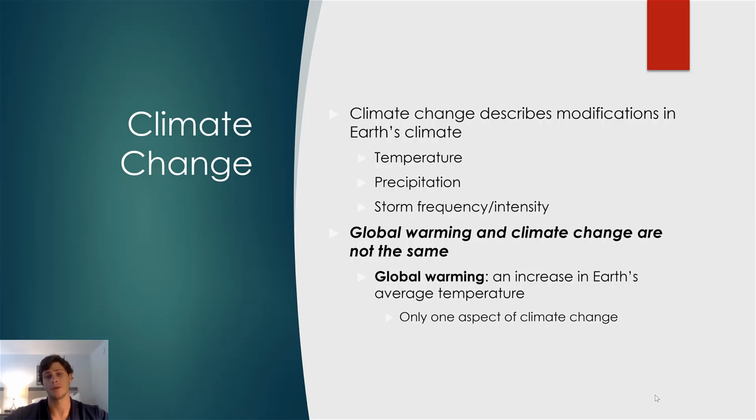Next, it'll probably be useful to define what climate change actually is. Climate change describes modifications in the Earth's climate, specifically temperature, precipitation, and storm frequency and intensity. This is not the same as global warming. Global warming focuses on only one aspect of climate change. It only looks at the average change in Earth's temperature. This doesn't necessarily reflect some of the other damaging trends in climate, such as increasing precipitation, storm frequency and intensity, and different regime changes around the entire globe. So remember that climate change is different and more severe than global warming, because global warming only focuses on one side of the issue, whereas climate change looks at every impact associated with increasing greenhouse gases around the entire globe.